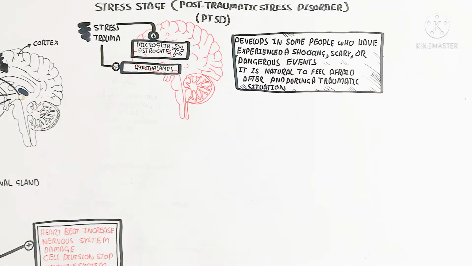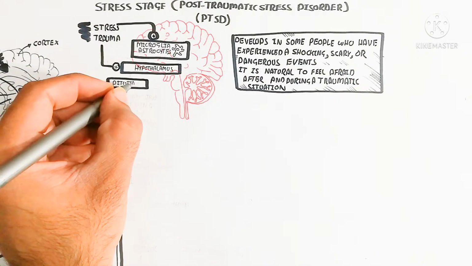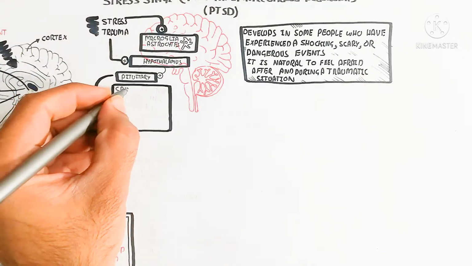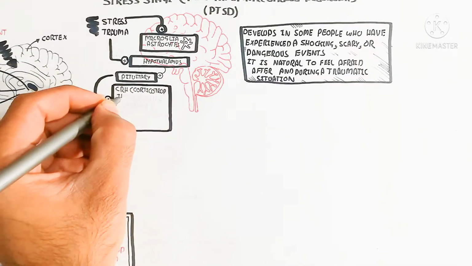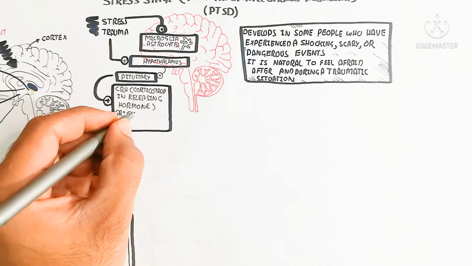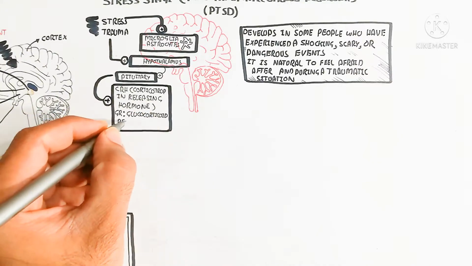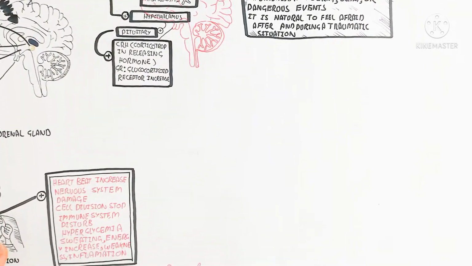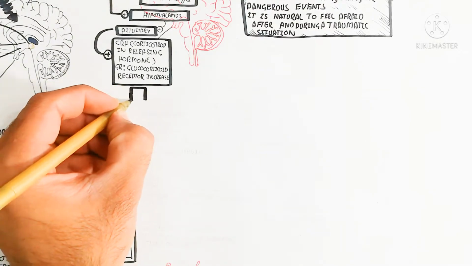On the other hand, the hypothalamus is stimulated by the stress and trauma, and in this way the pituitary gland is stimulated by the hypothalamus, and corticotropin-releasing hormone is released, and the glucocorticoid receptors increase. Why? Because they are used for binding the hormone.